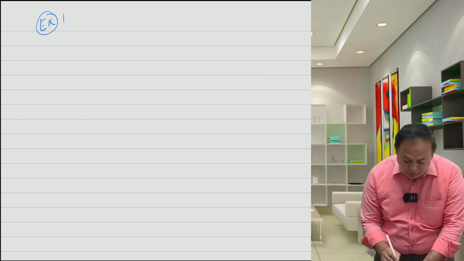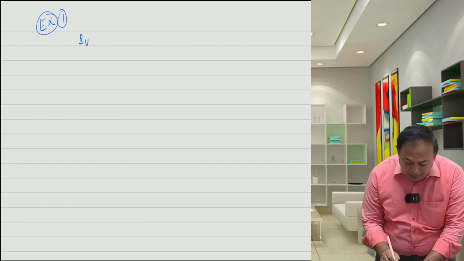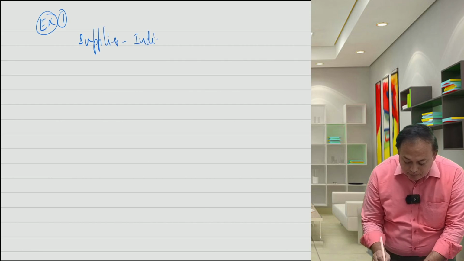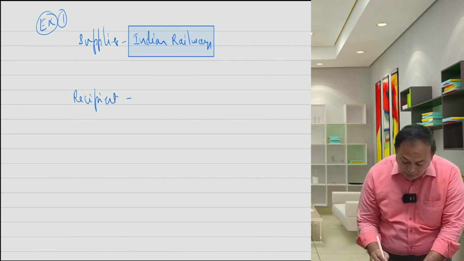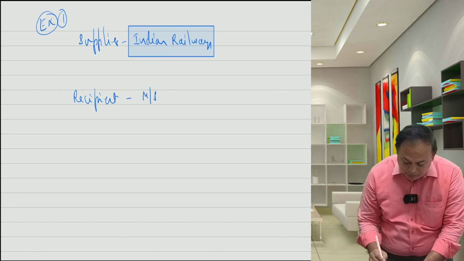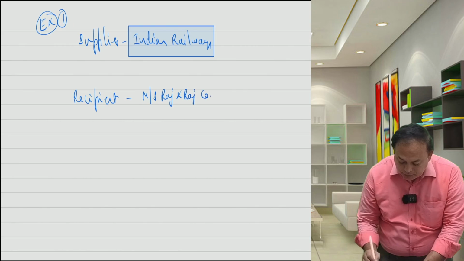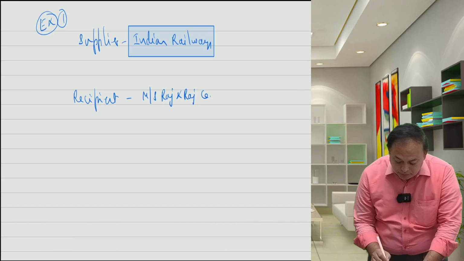Example 1. Supplier is Indian Railways. Recipient is Mr. Raj and Raj Company. What is supplied?